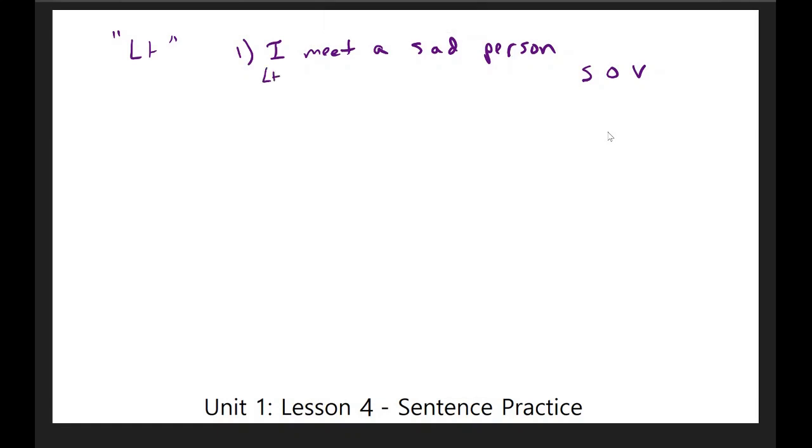So 나는, and 는 is used to indicate that this is the subject of the sentence. I need to include the object, which is person, so I will put 사람. I also need to indicate that this is the object of the sentence by including the object particle 을. And now I need the verb, which is to meet, which is 만나다.